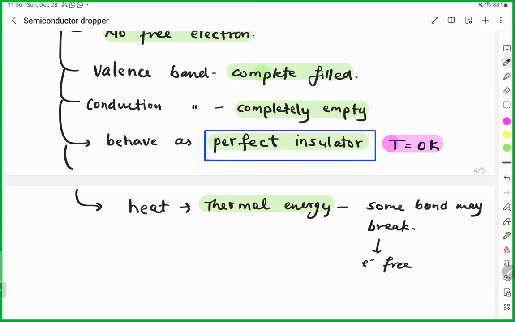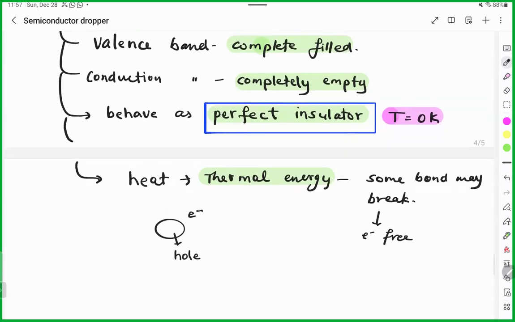Correct? But at the same time, whenever you free any electron, it will leave some vacant space behind. That vacant space is known as what?